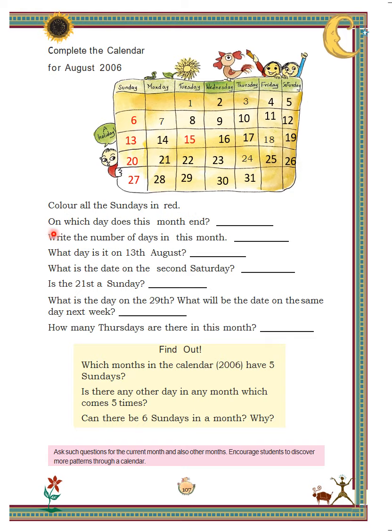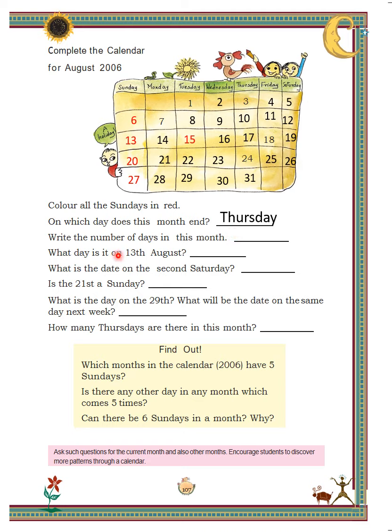Now, we will try to solve some questions based on this calendar. First is, on which day does the month end? Children, here last date is 31st August, which is falling on Thursday. So, this month ends on Thursday.